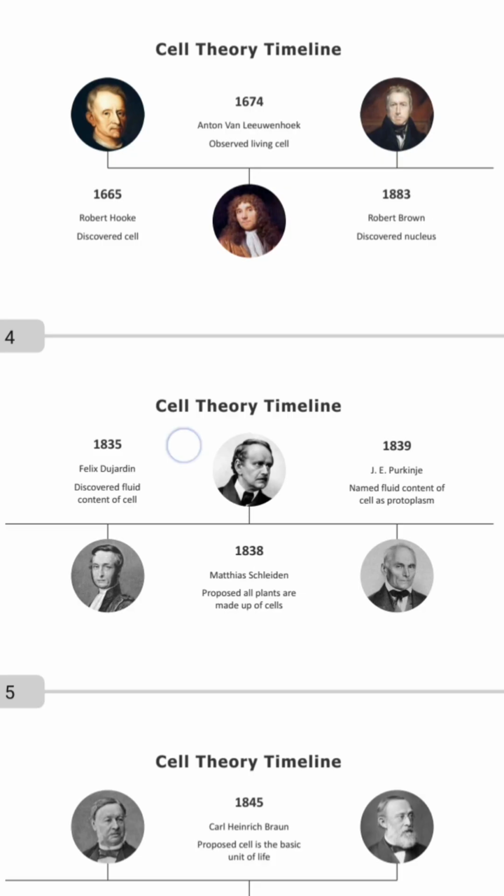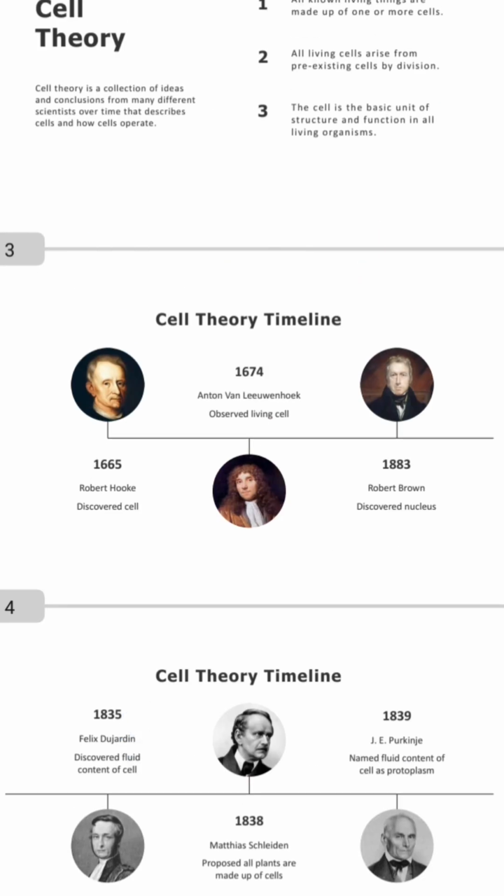Now look at this one. Robert Hooke, as you can see him, very beautiful guy. Robert Hooke was the one that actually discovered the cell in 1665. All right. Now Anton van Leeuwenhoek. Oh my God. Anton van Leeuwenhoek. He's the one that observed living cells, maybe under a microscope or something, he observed living cells.